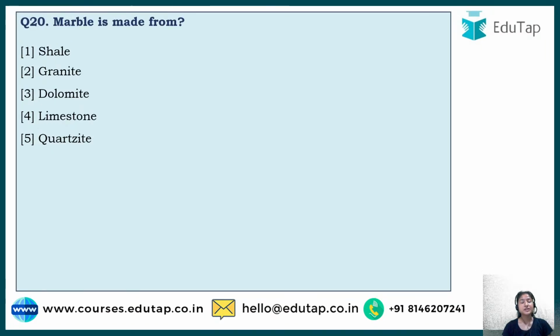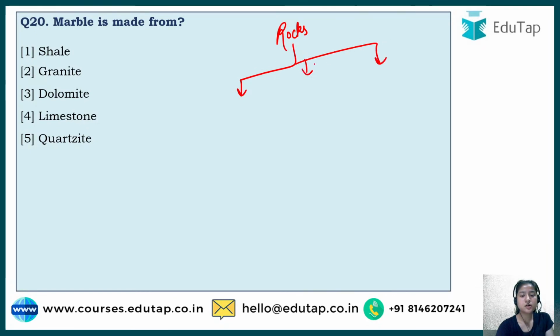Now the last question that we have today: marble is made from. Marble is a kind of rock, and you have to guess what it is made from. See, rocks are of 3 types. The first category is called igneous, then comes sedimentary, and lastly we have metamorphic.